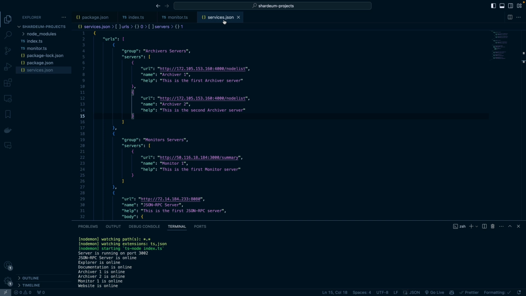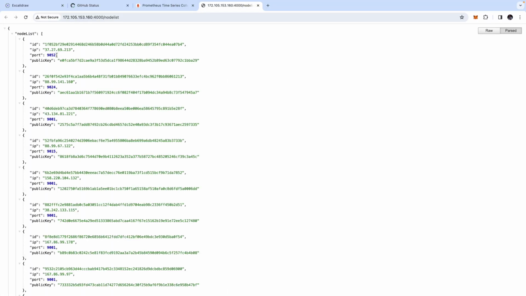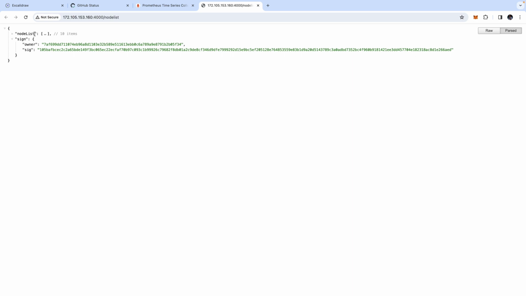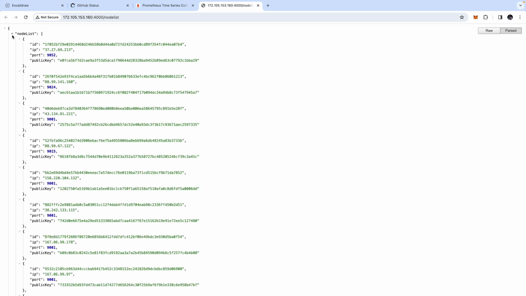If you look at our services.json file, this is where we have all the services that we want to monitor. For each of these services, we want to expect something, right? So what I want to do is click each of these servers, and based on the kind of response we get, we would then know how to mock that response. Right now we're getting a node list, an array of node lists, and it has like 10 items, and we have a sign object with an owner and a sig. So how do we mock this to be sure that when we get this response back from the server, we can see that the server is online? Let's try to do that here.